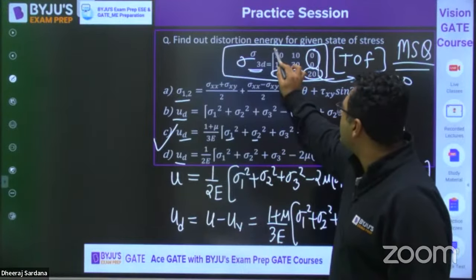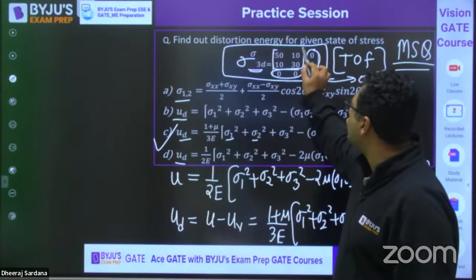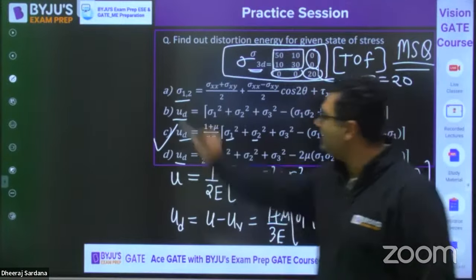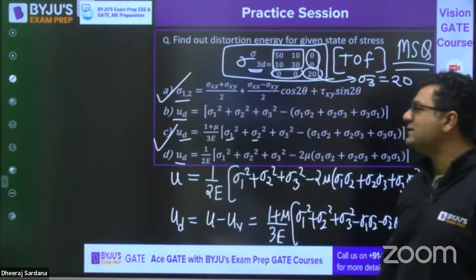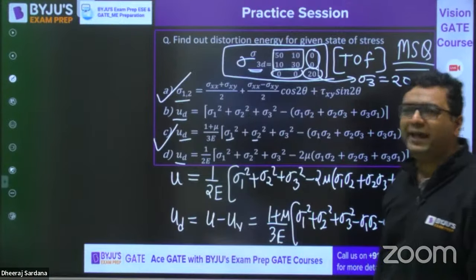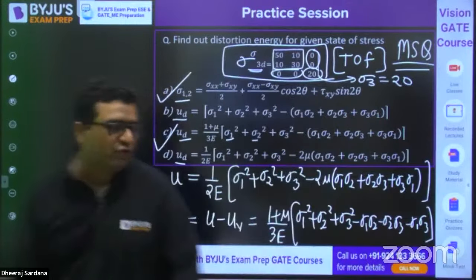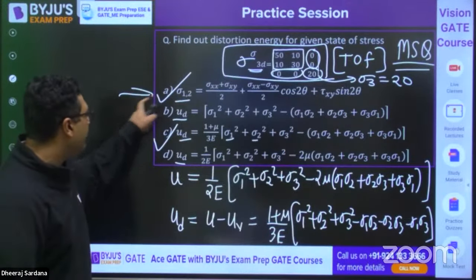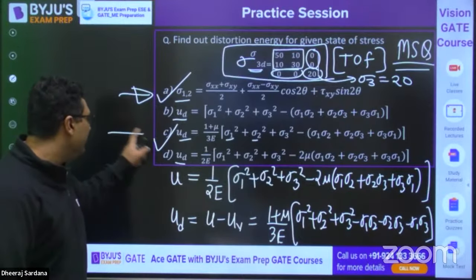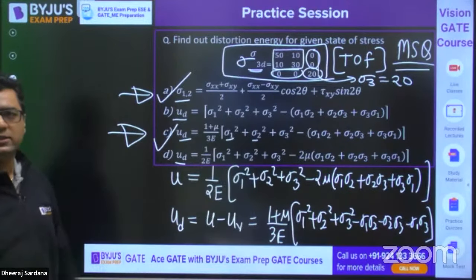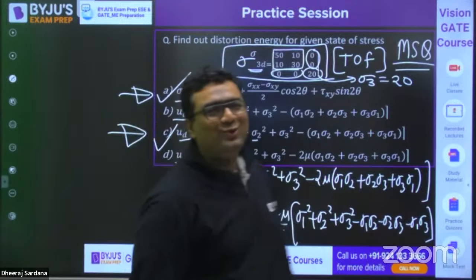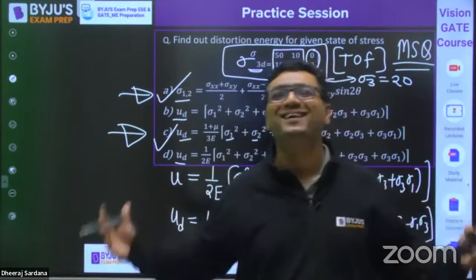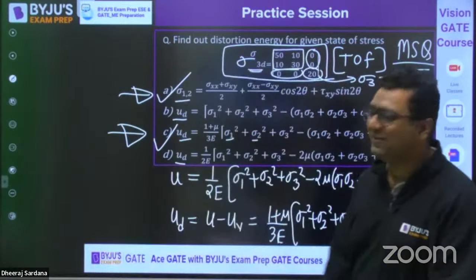For sigma 1 and sigma 2, you would be considering this 2 by 2 matrix. For that, you need to apply this formula as well. So as it is MSQ, the answer will be A and C. First of all, A will help you to find out the principal stresses. Then C will help you to find out the distortion energy. So if it is MSQ, both will be the answer. So I have checked 2 questions at the same time for you.